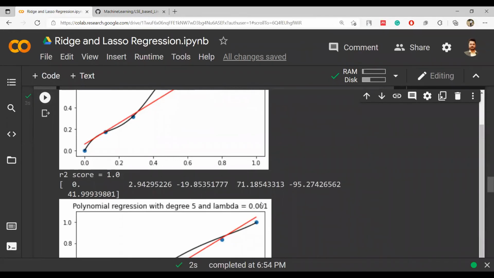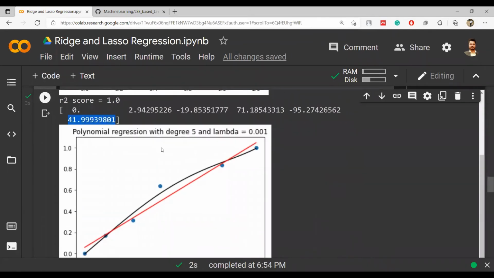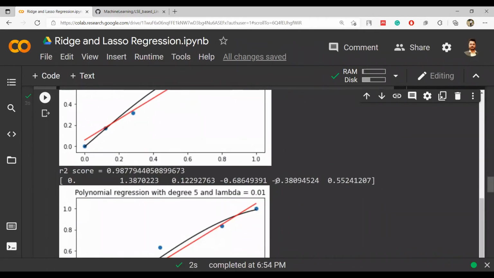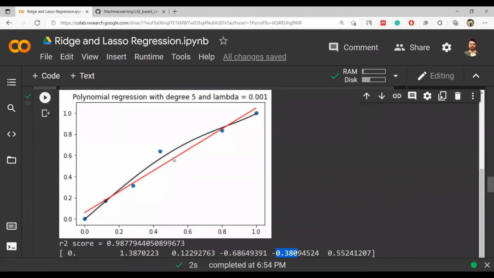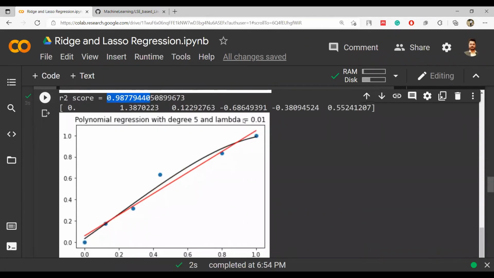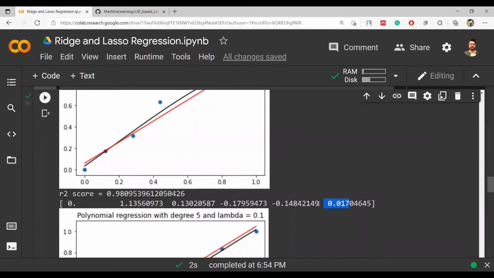So 0.001 is a small number, but let's see how it affects our numbers. Okay, so it is affecting a lot. 41.99 is now 0.55. Minus 95 is now minus 0.38. So it has shrunk a lot, even with this 0.001. You can see that R square value is 98%. Now if I make it 0.01, the regularization is increased as the value of lambda increases. So this is now 0.017, minus 0.14, minus 0.17, and R square value is again 98.09.